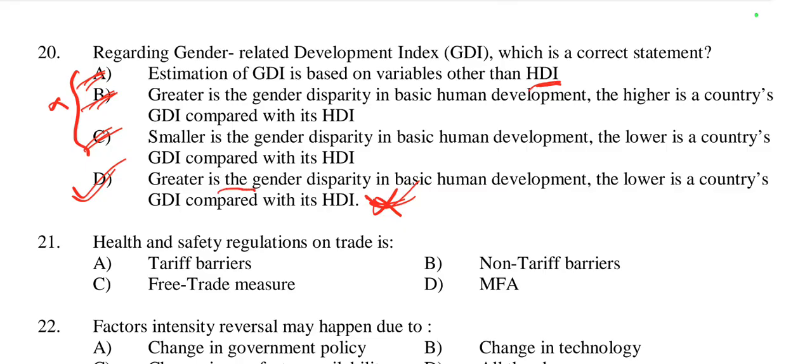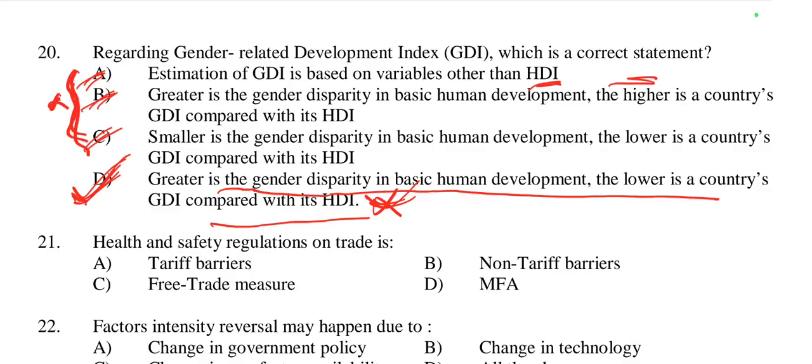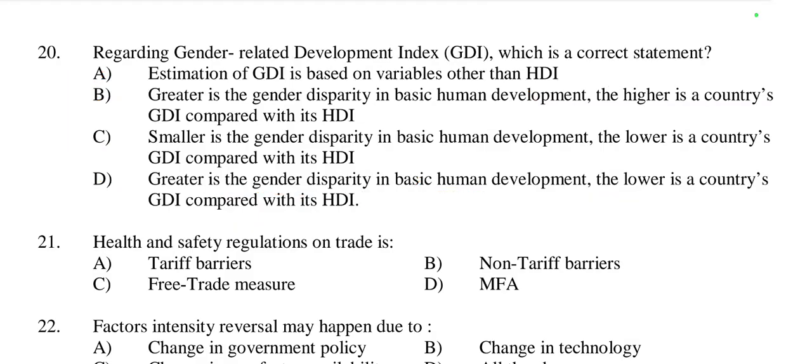So greater is the gender disparity in basic human development, the lower is the country's GDI compared with HDI. This is right, and all of the others are wrong. The question asks for the correct statement, so option D is right here.